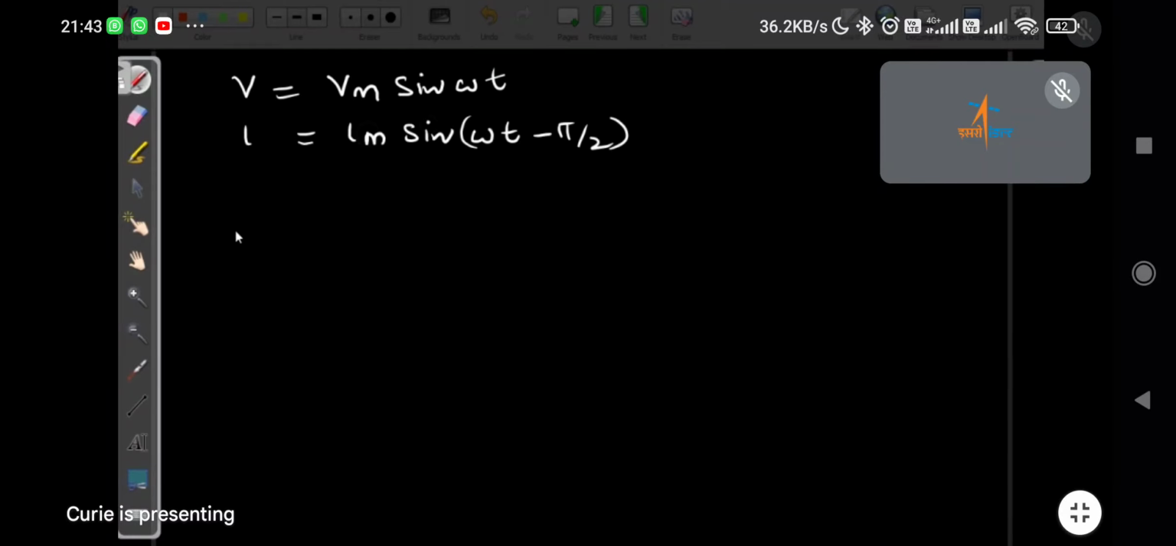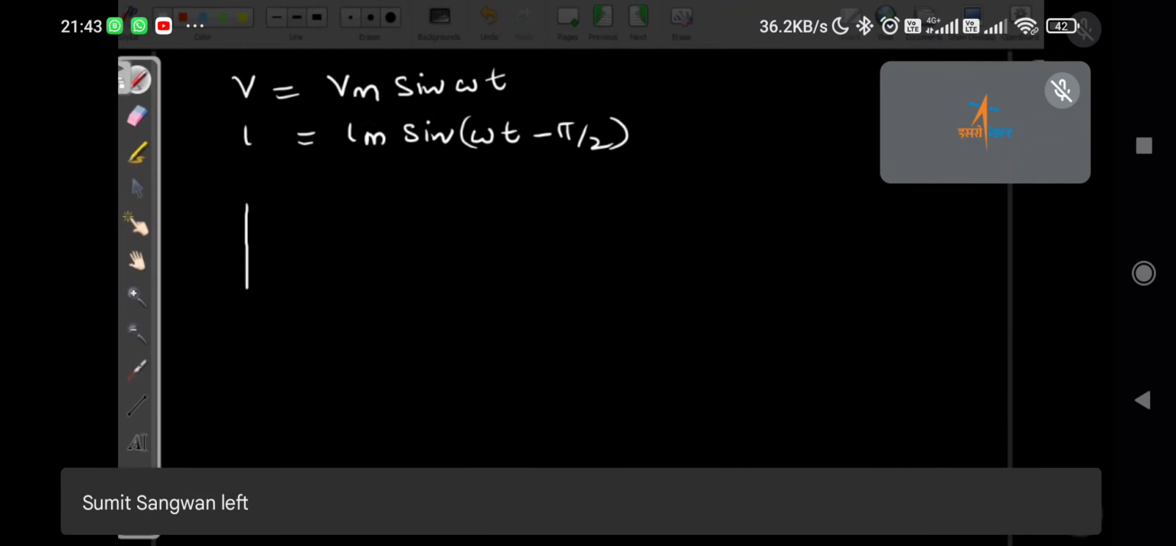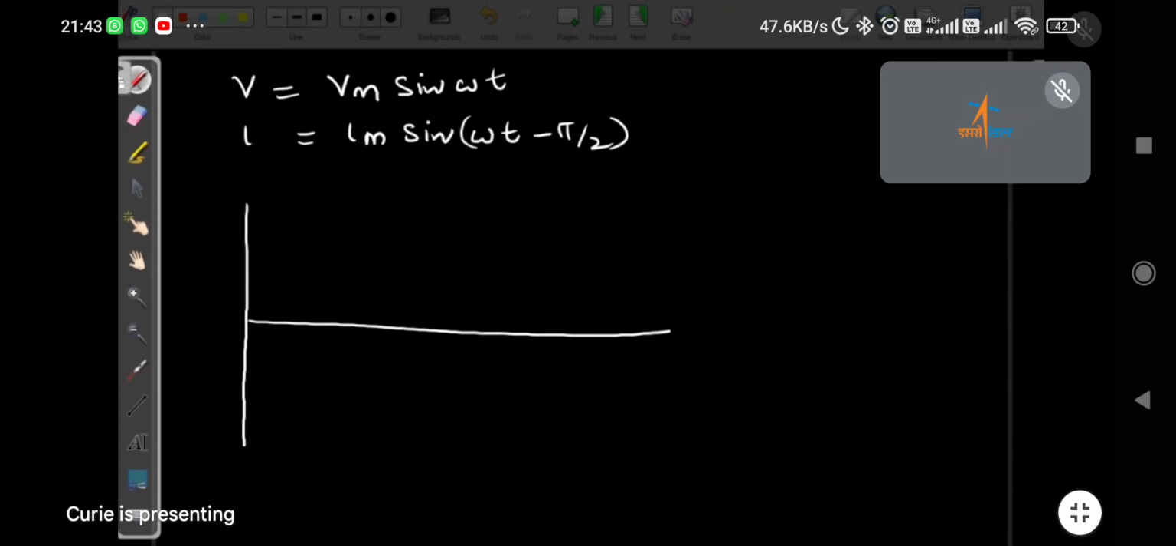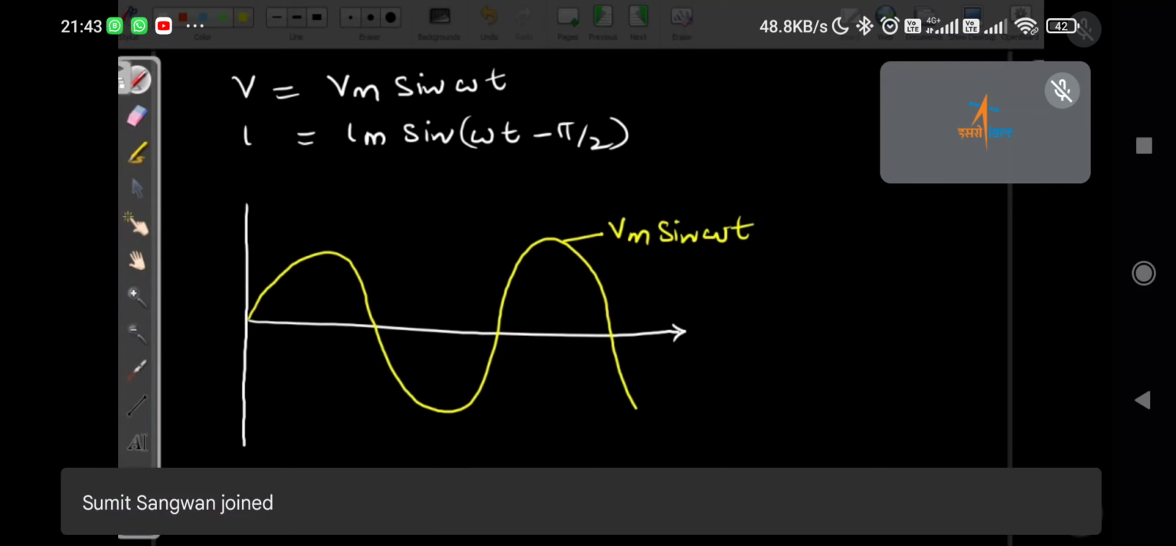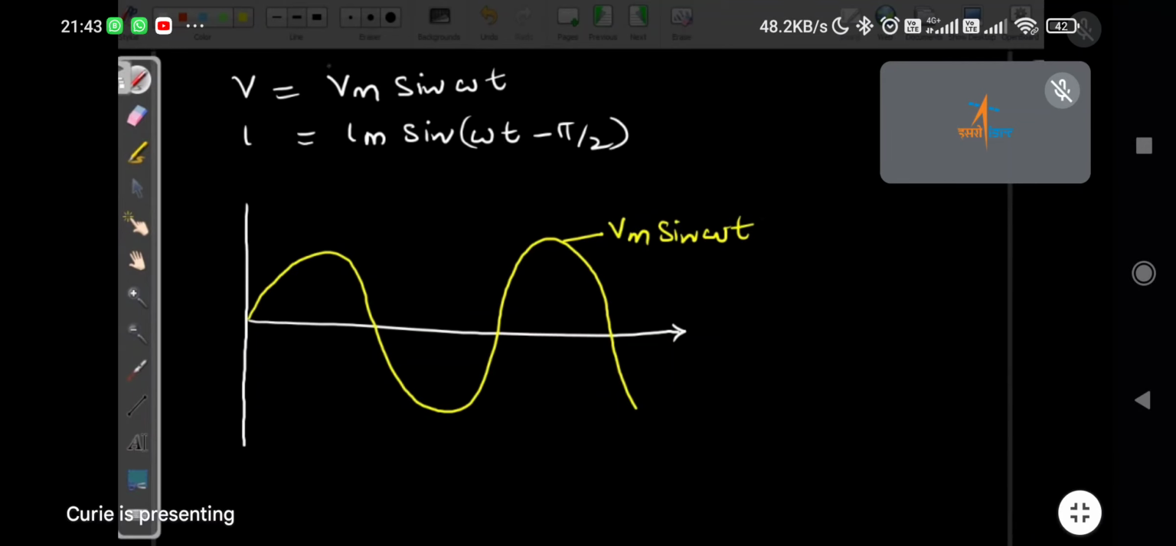And if you try to draw the wave diagram, this is a little difficult for me to draw. Let me try. So this is the voltage waveform. Now how do we check whether this is correct or not? This is Vm sin omega t. If you put t equal to 0 in the voltage equation, what do you get? We will get 0. So at time t equal to 0, we are getting 0.